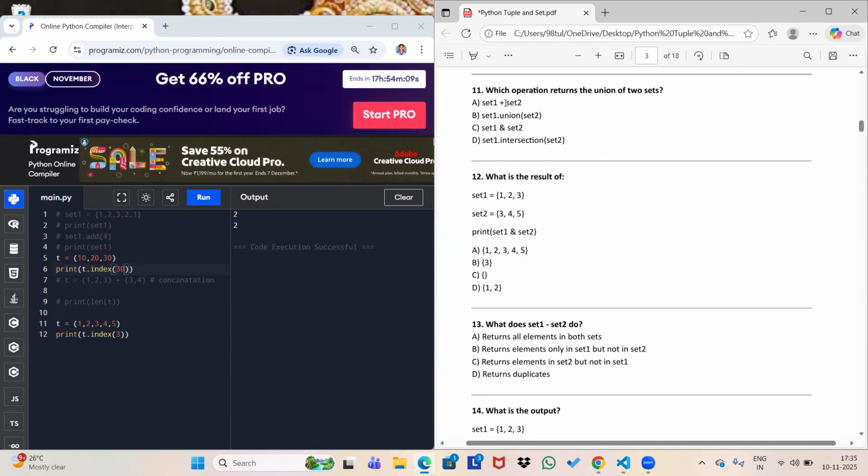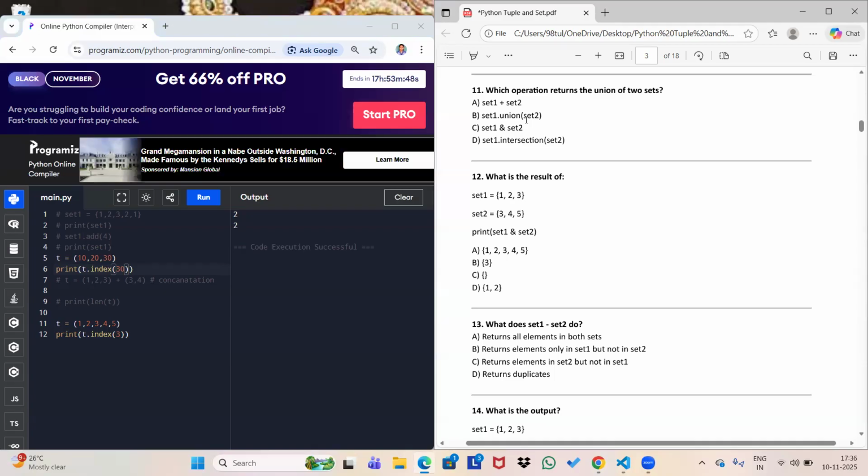Because if you work with the plus sign, then it will be an example of concatenation. So it will add, it will not give you the union. Union means it will give you the common elements, and then it will also give you the rest of the elements which are not common in the sets. But concatenation means it will give you all the elements present in set 1 and set 2, and if there is a duplicate number, then it will ignore it.